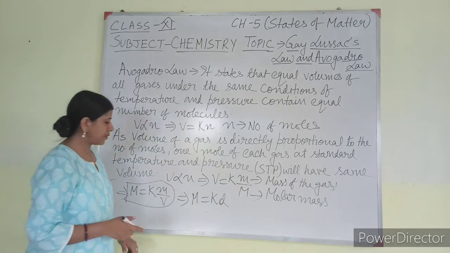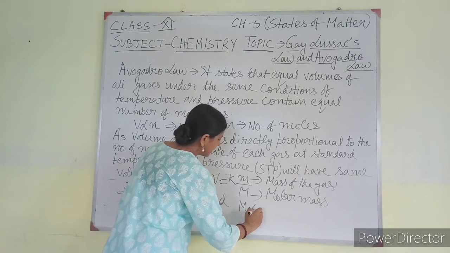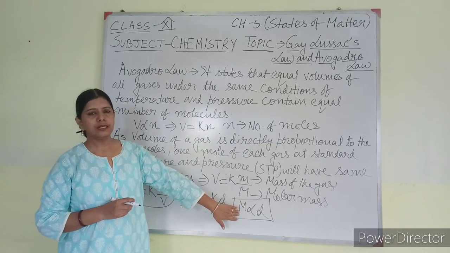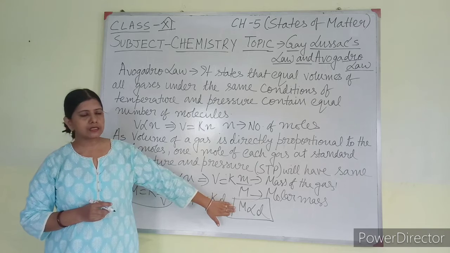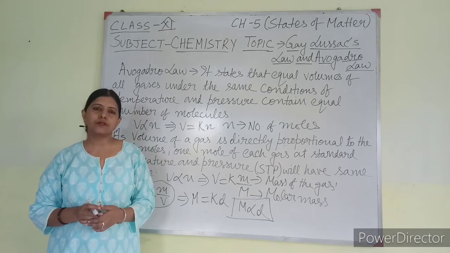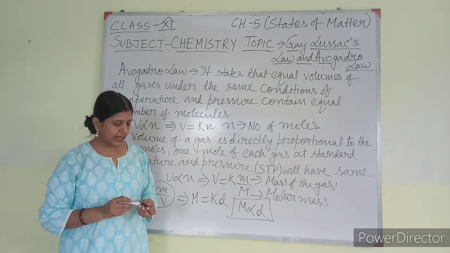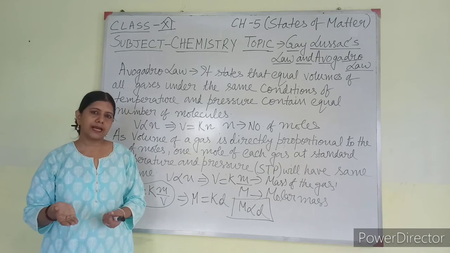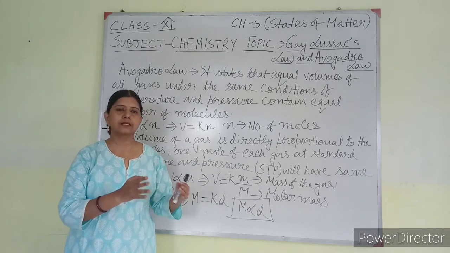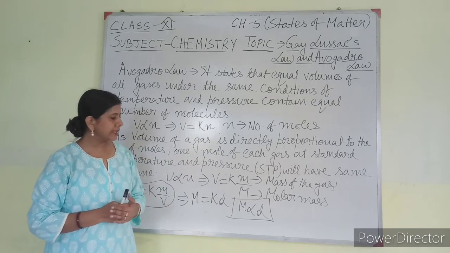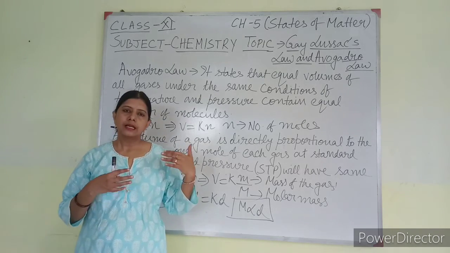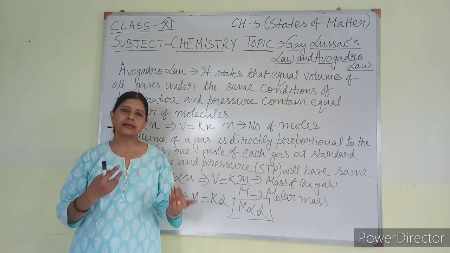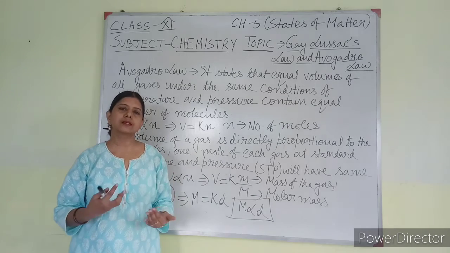Now I can write this formula as M is directly proportional to density. So Avogadro's law gives me the suggestion that the molar mass of a gas is directly proportional to the density of the gas. How can I say it again? At fixed temperature and pressure, the molar mass of a particular gas is directly proportional to the density of that gas. So with this I have completed all the gas laws that you have in your book. Combining these gas laws, you can write the ideal gas law, that I will discuss in my next video.